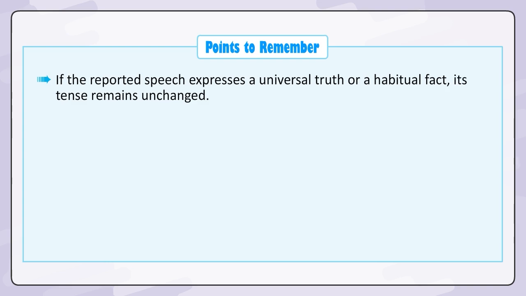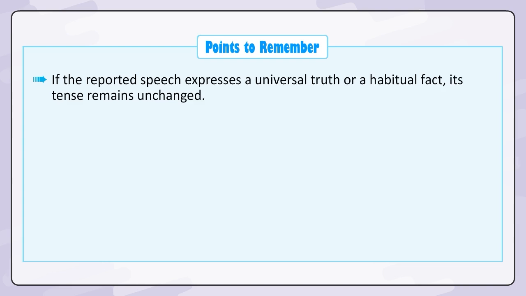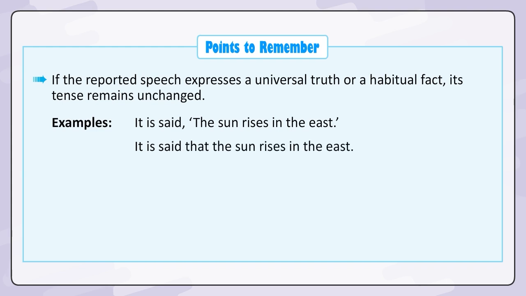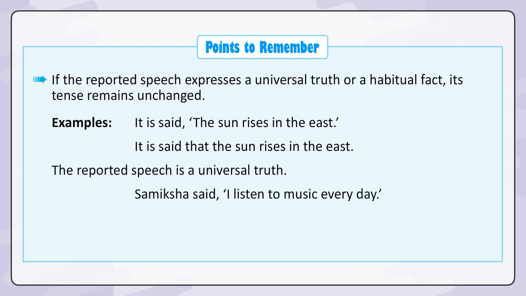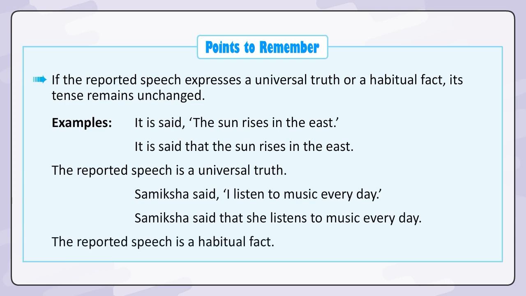Points to remember. If the reported speech expresses a universal truth or a habitual fact, its tense remains unchanged. Examples. It is said the sun rises in the east. It is said that the sun rises in the east. The reported speech is a universal truth. Samiksha said, "I listen to music every day." Samiksha said that she listens to music every day. The reported speech is a habitual fact.